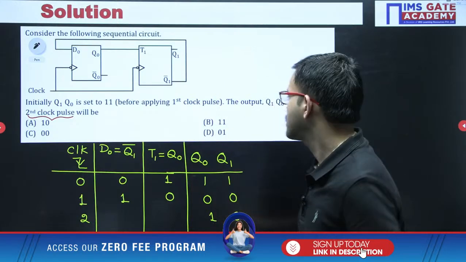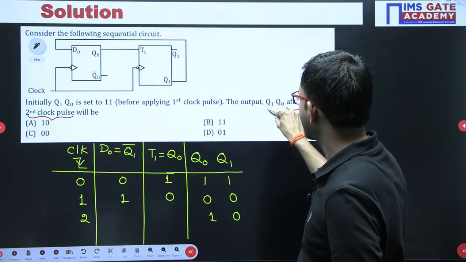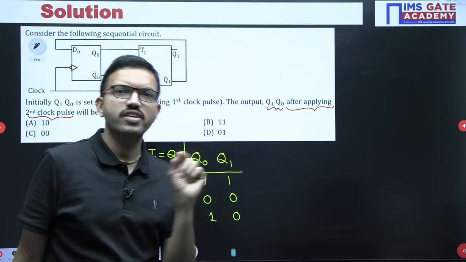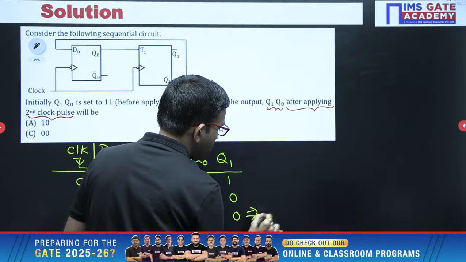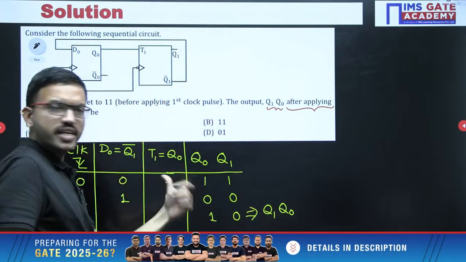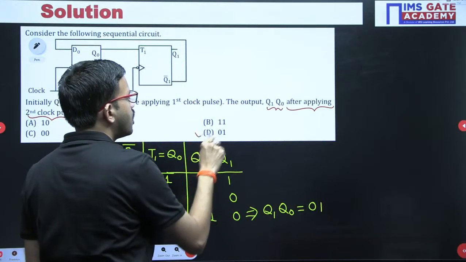Because here Q naught, Q1 you are getting 1 0, but here what are they asking? Q1, Q naught. So the order of the variables is very, very important. Since you are getting Q naught, Q1 as 1 0, now from here you can write Q1, Q naught like this, reversed, that is 0 1. So that is there here in option D.